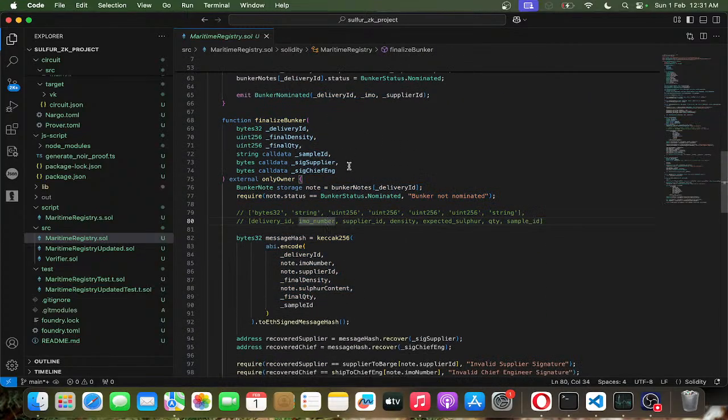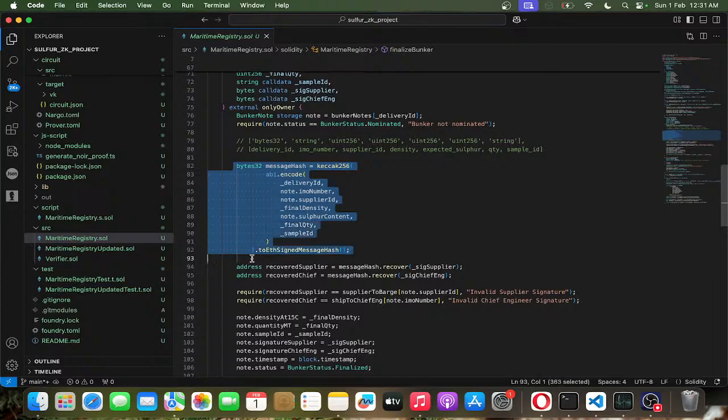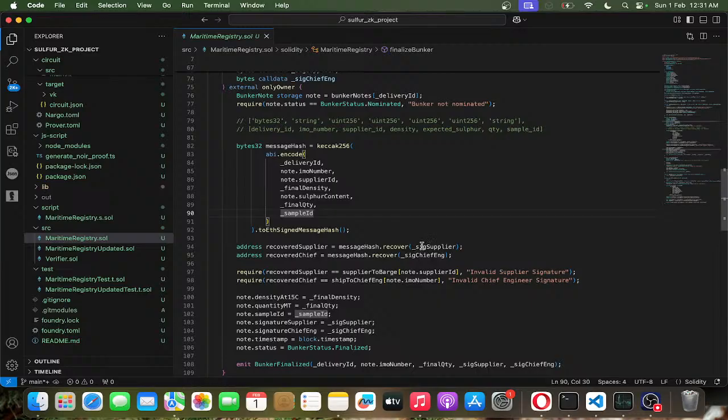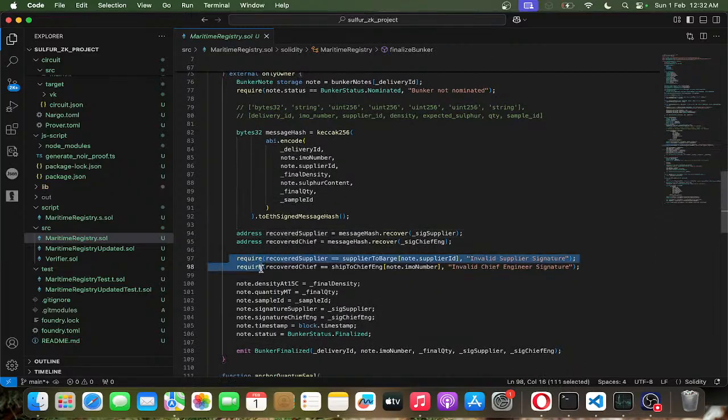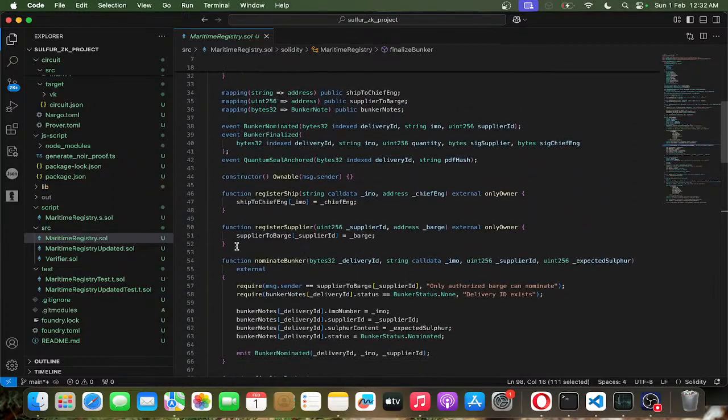And finalize bunker is a very important function. It takes two signatures: the signature for the supplier and the signature for the chief engineer. So this is the digest, the message hash. With this message hash we are using message hash utils to get the digest, and from the signature, we recover the signer's address, making sure both the supplier as well as the chief engineer have been registered already by the admin.